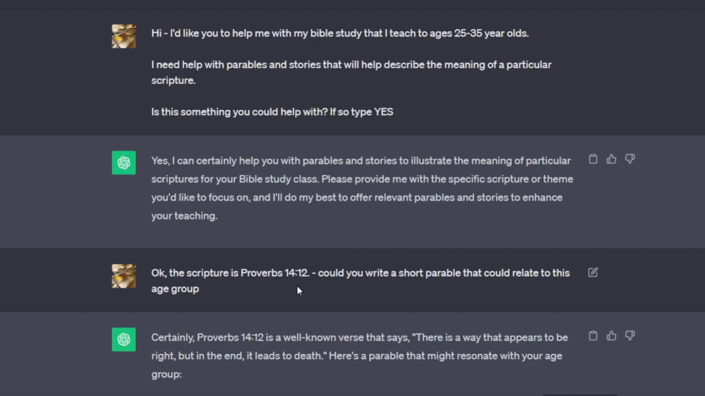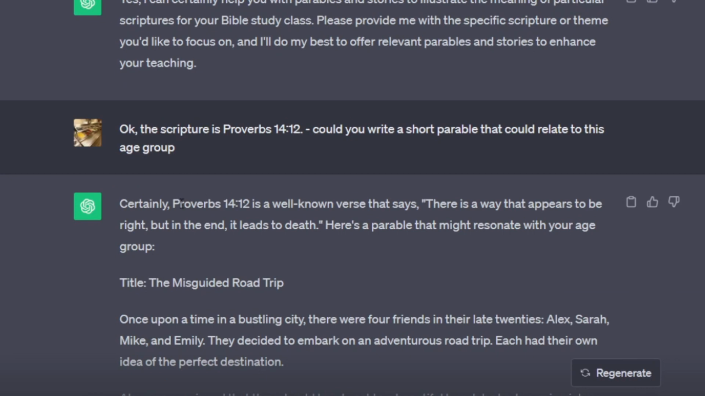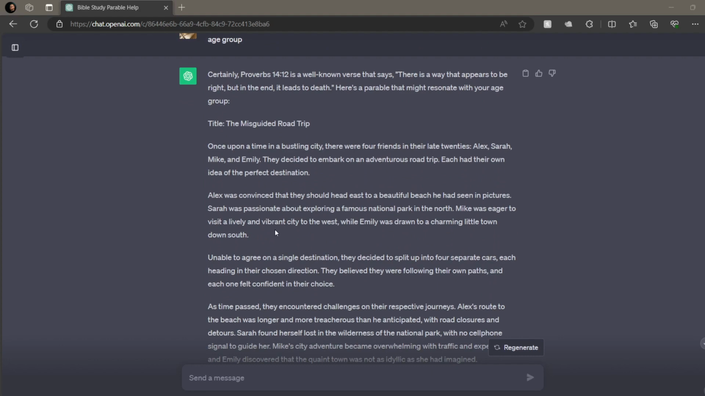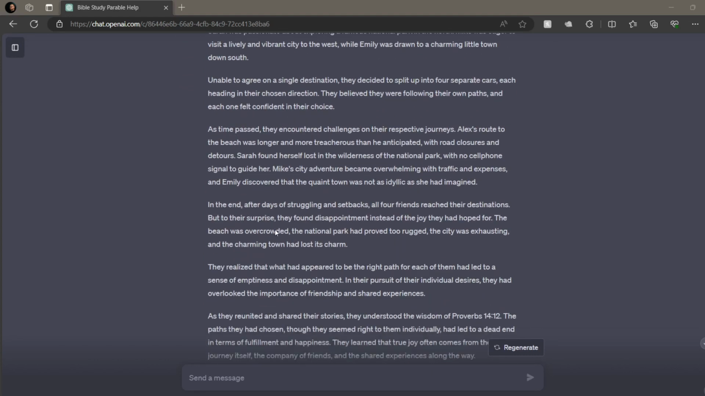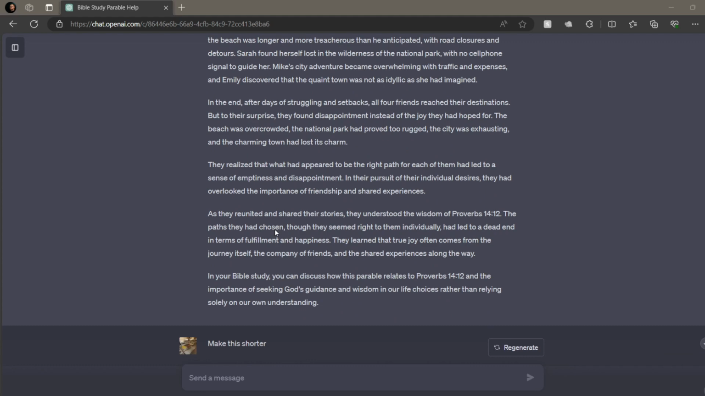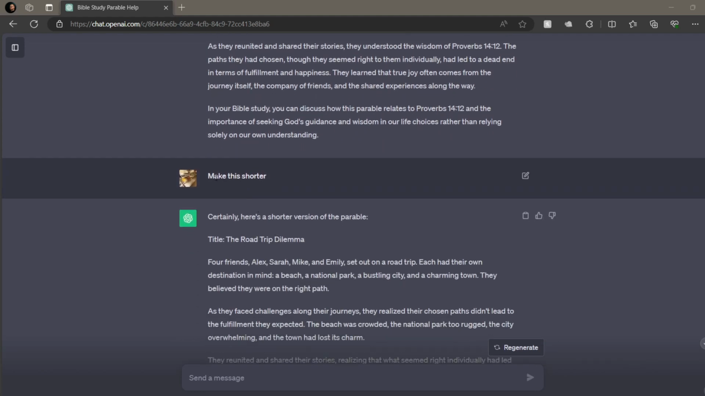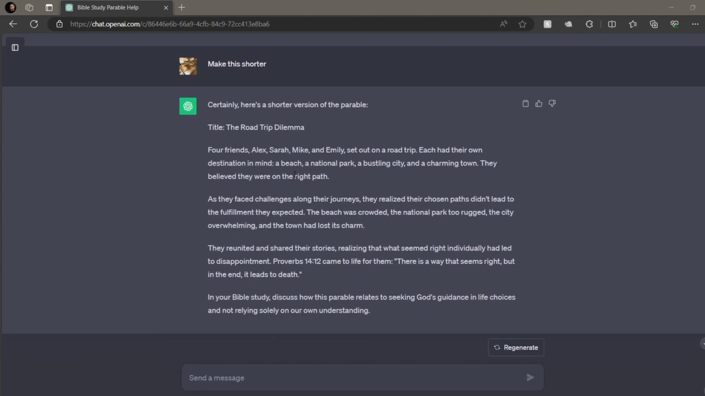My next prompt is I'm sharing that scripture, Proverbs 14 verse 12. Could you write a short parable that could relate to this age group? And it says, certainly, Proverbs 14:12, which says, there is a way that appears to be right, but in the end, it leads to death. Now, it's given me quite an in-depth story here already, which is fantastic. But because I know that this is a little bit too long for the study that I want to do, and there's already a lot of other stories involved, I said, can you please make this shorter? And this is the story it said.